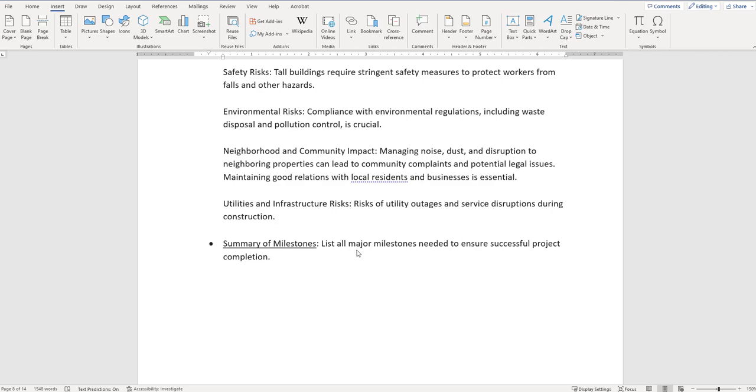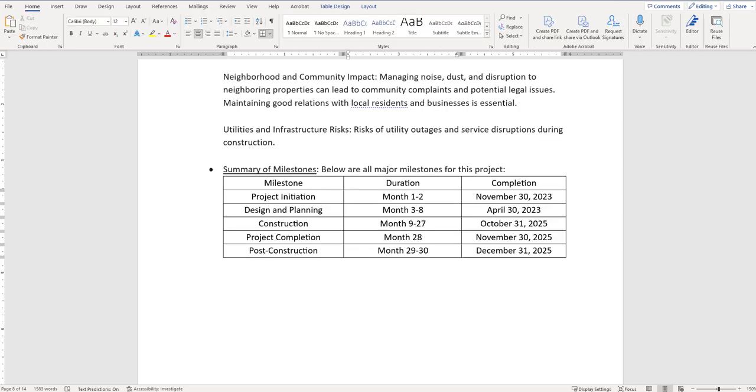So the next section is the milestones. So list all major milestones needed to ensure successful project completion. So the milestones should be collected from ChatGPT. So I'll pull those down and put them in here.